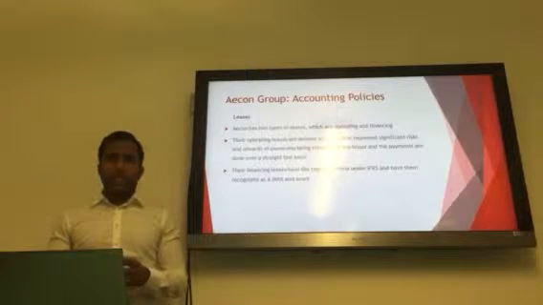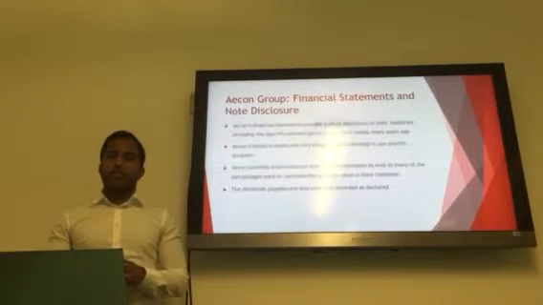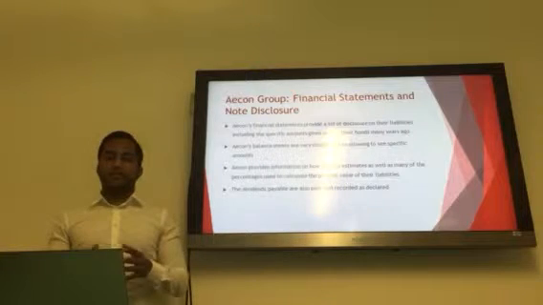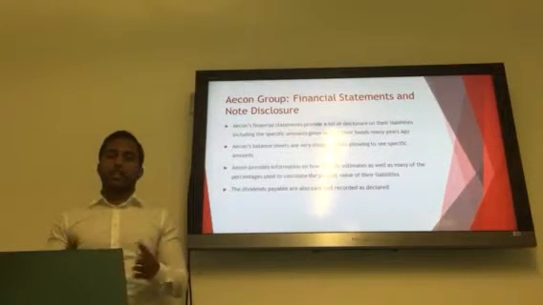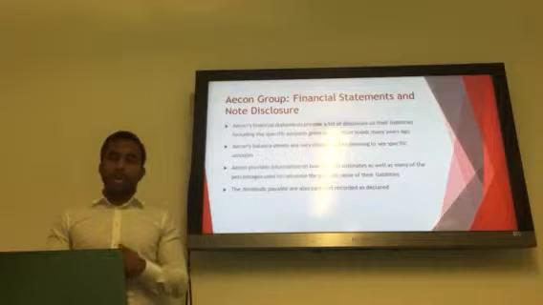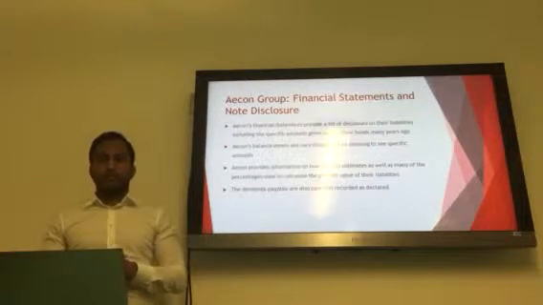As for Aecon's financial statements, they provide a lot of disclosure on their liabilities, including specific amounts given for their bonds from many years ago. Aecon's balance sheets are very disaggregated, allowing us to see their specific amounts. However, their income statements are very aggregated and clumped together, so we cannot see their specific amounts. Aecon also provides information on the percentages used to calculate the present values of their liabilities, and the dividends payable are recorded as declared.